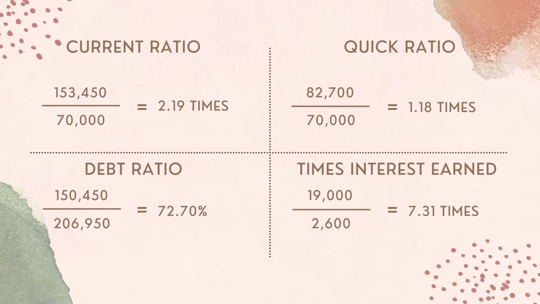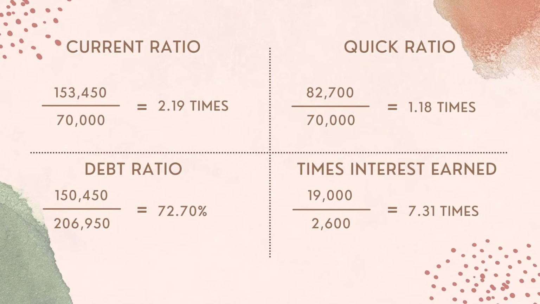The total will be 1.18 times. Therefore, QAE Berhad quick ratio is 1.18 times. Industry average is 2.00 times. Industry average quick ratio is higher than QAE Berhad. The firm has a lower ability to pay without having to rely on illiquid current assets.